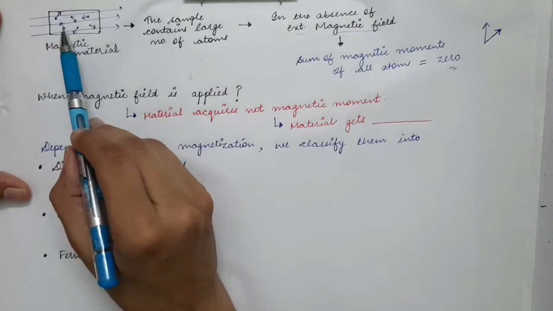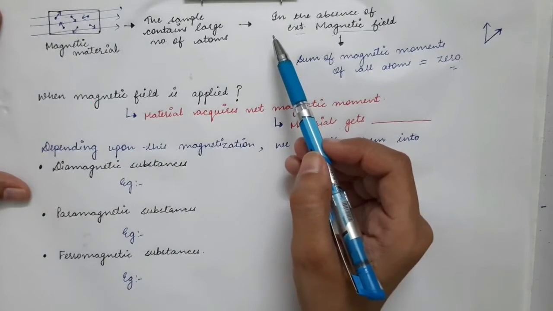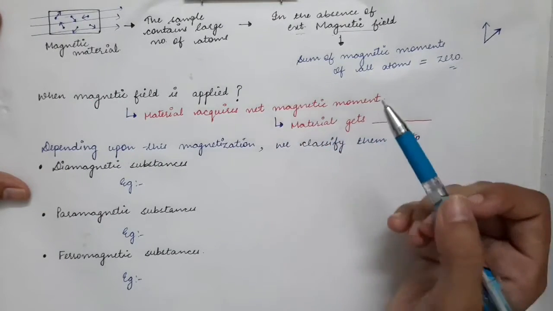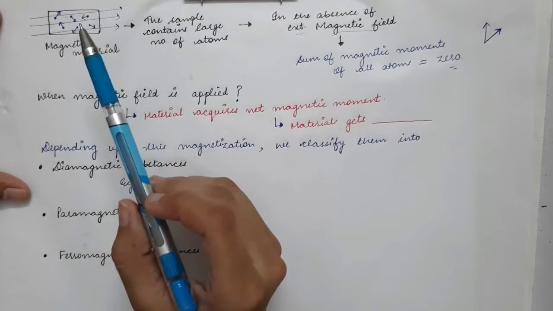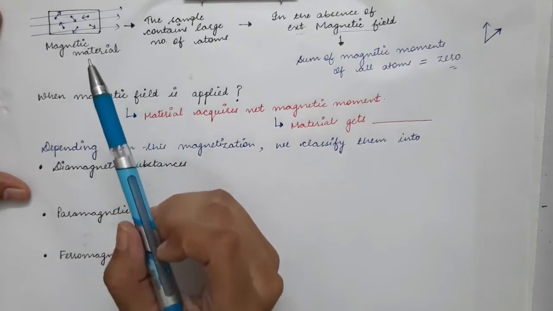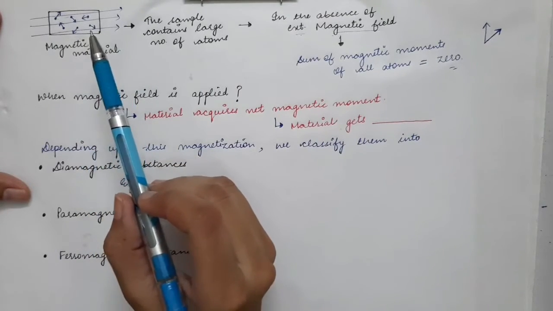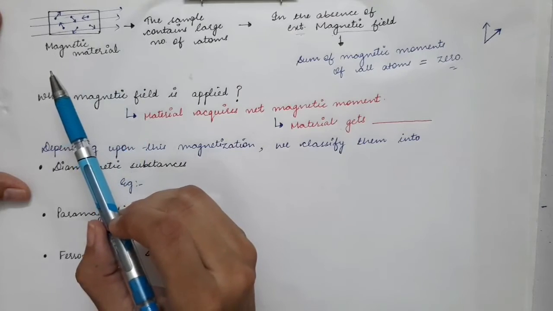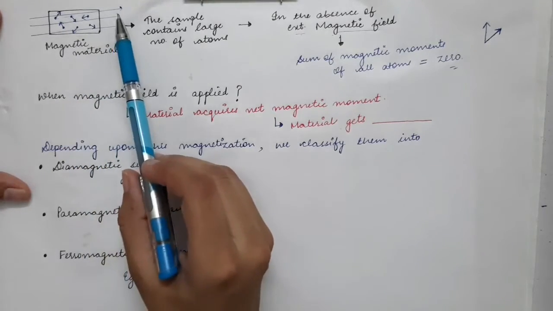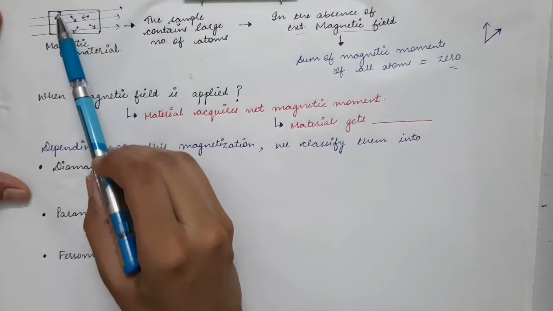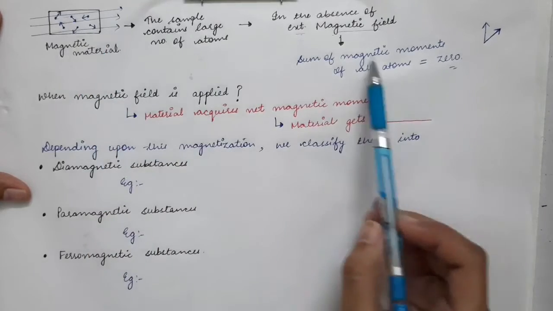Similarly, torque will act on all the magnetic dipoles and it will try to turn those dipoles in the direction of the magnetic field, due to which the whole sample will acquire a net magnetic moment. So when there is no external magnetic field, all these magnetic dipoles are randomly oriented, due to which their sum is equal to 0.